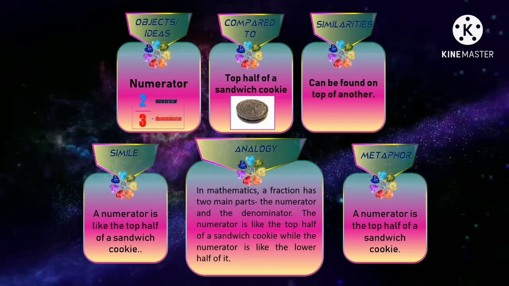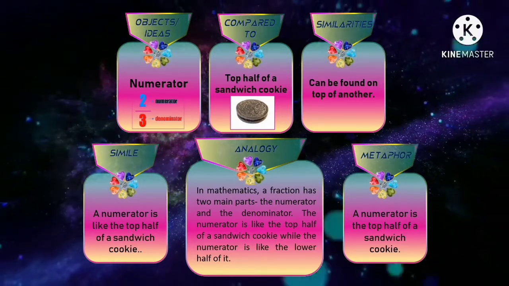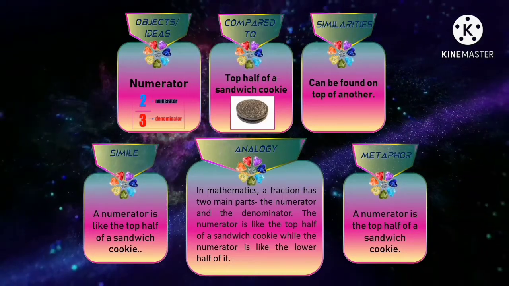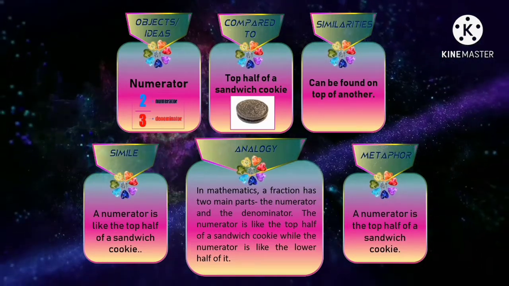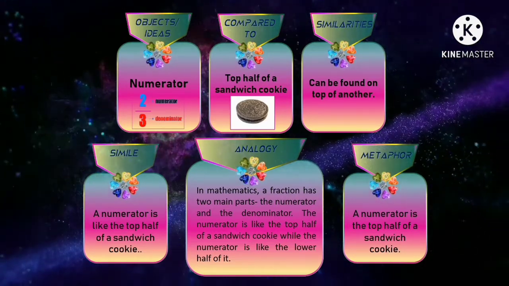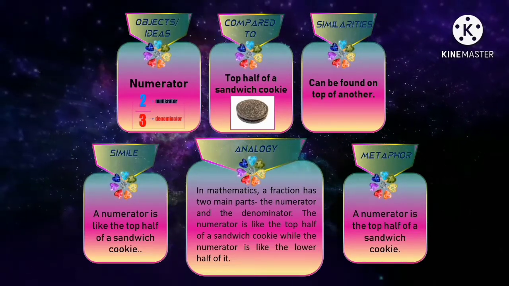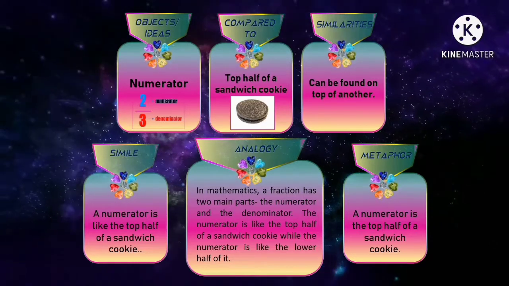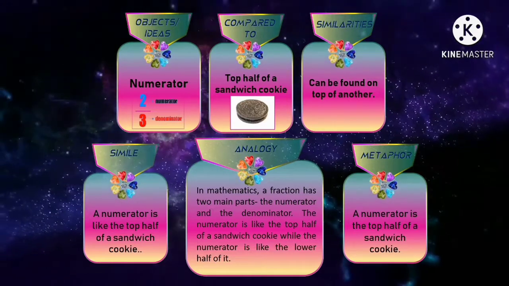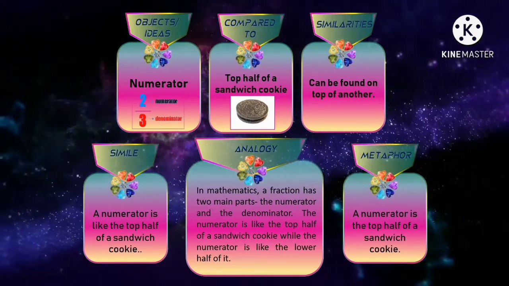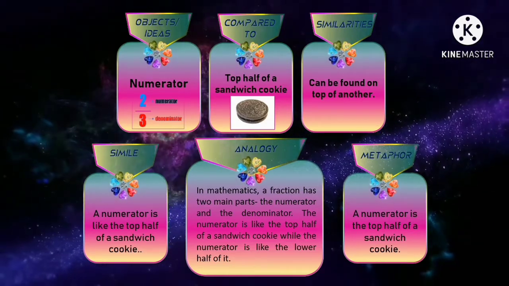Analogy: in mathematics, a fraction has two main parts, the numerator and denominator. The numerator is like the top half of a sandwich cookie, while the denominator is like the lower half of it. As you can see, in simile and metaphor, something is just being shown. But in analogy, there is an explanation or justification of the idea about why a numerator and sandwich cookie can be compared with each other.